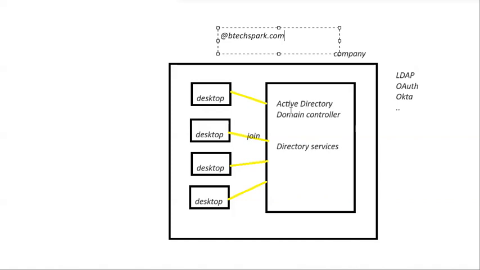Using which protocol does it happen? LDAP, OAuth or Okta. After validating, if the email and password are correct, then your request is accepted and you can log into any one of the desktops.